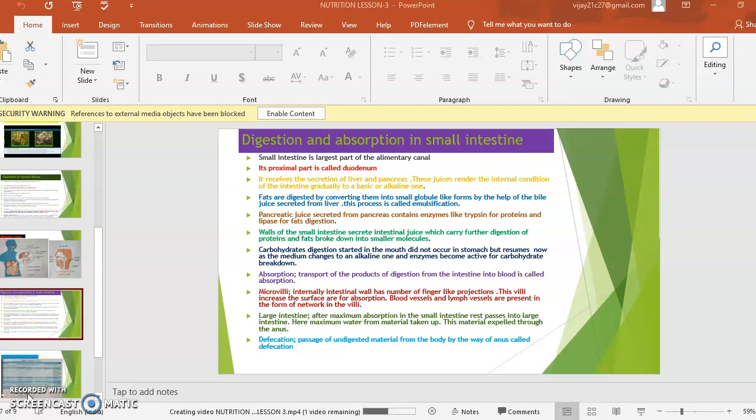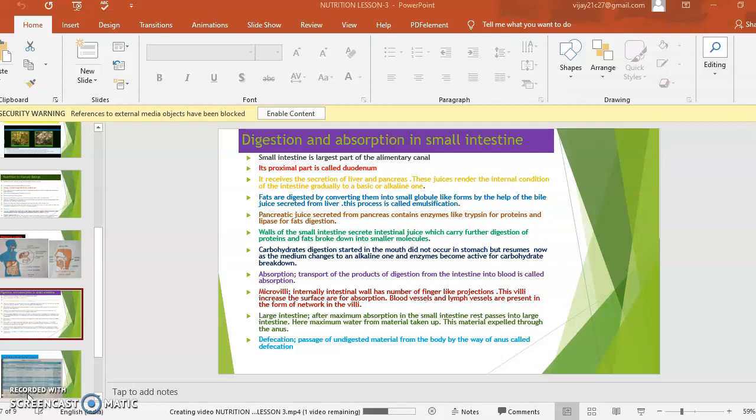So the food nature also turns alkaline. Fats are digested by converting them into small globule-like forms with the help of the bile juice secreted from the liver. This process is called emulsification. So what is emulsification? I may ask it for 1 mark, 4 marks or 2 marks. The emulsification process is done by the secretion of bile juice. Fats turn into small globule-like forms for the digestion of fats.